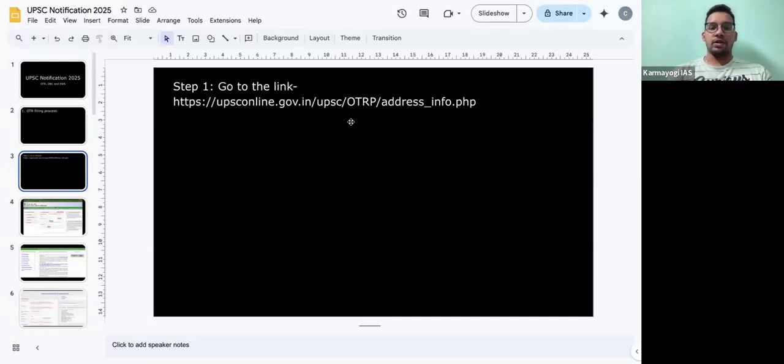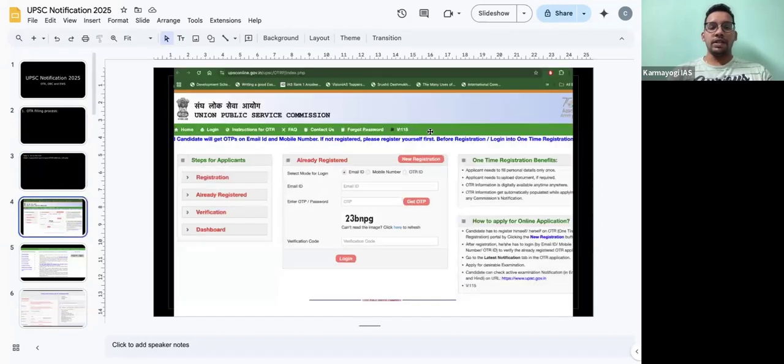You can just type this, or you can directly type in Google, UPSC online OTR, and you will get this link. Or if you have any confusion, you can just type this. It will hardly take a minute, and then you can directly go into this particular link. So you will see this screen with all the steps.